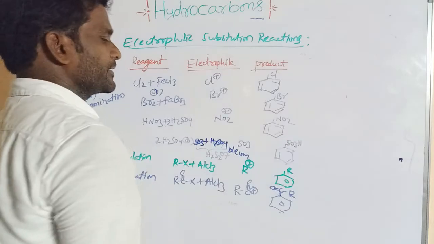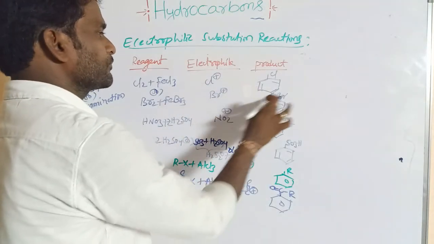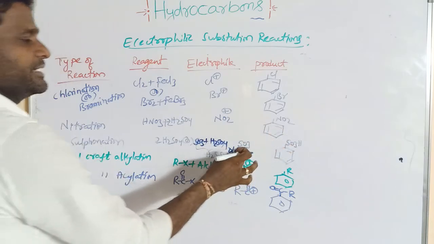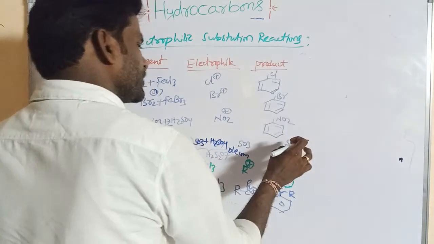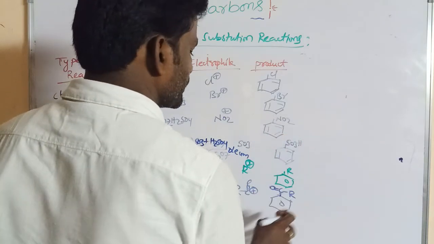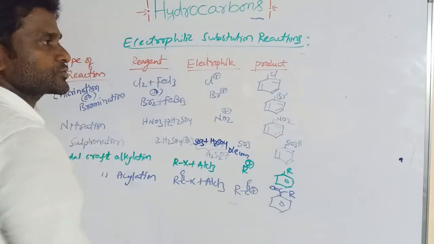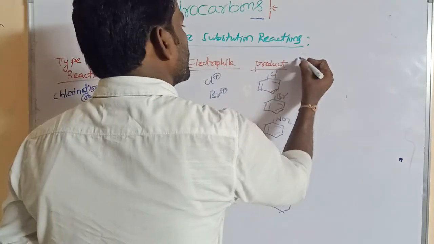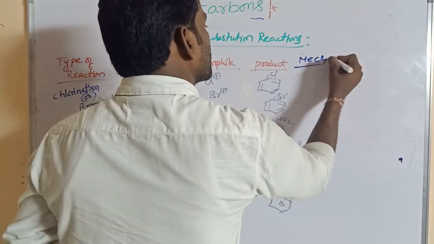These are the final products. Here chlorine is added, giving chlorobenzene; bromine is added, giving bromobenzene; here the NO2 group is added, giving nitrobenzene; here the SO3 group is added, which converts it to benzene sulfonic acid, SO3H. This is the alkylbenzene, and this is acetophenone. These are the compounds.